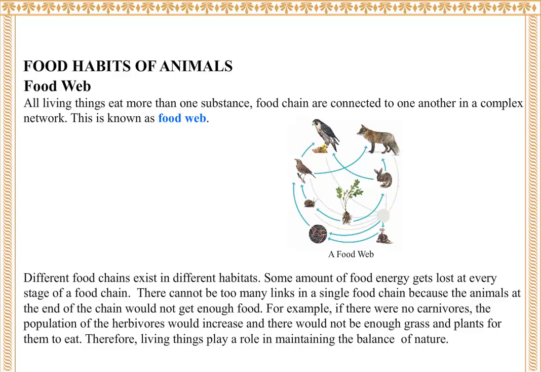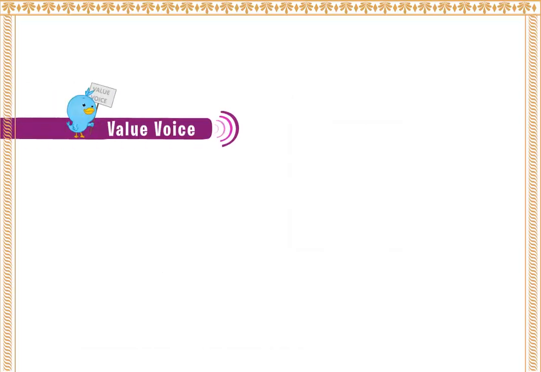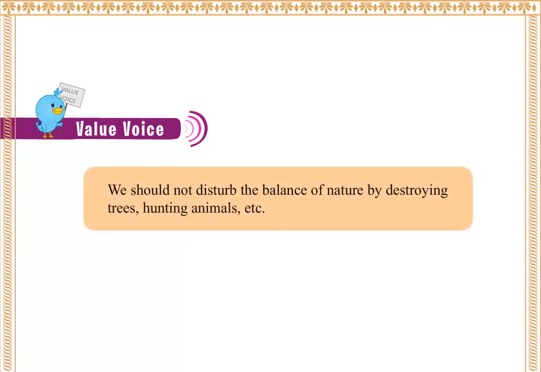Some amount of food energy gets lost at every stage of a food chain. There cannot be too many links in a single food chain because the animals at the end of the chain would not get enough food. For example, if there were no carnivores, the population of the herbivores would increase, and there would not be enough grass and plants for them to eat. Therefore, living things play a role in maintaining the balance of nature. A food web. Value voice. We should not disturb the balance of nature by destroying trees, hunting animals, etc.